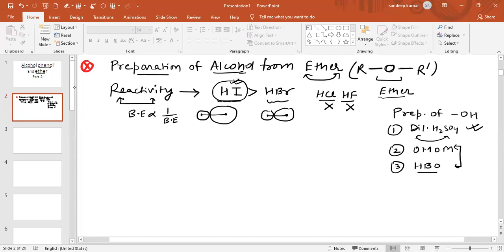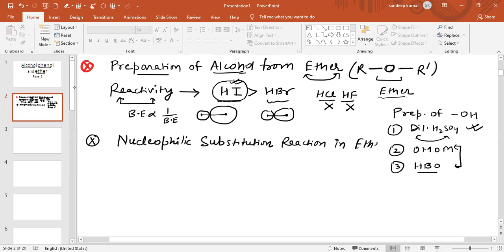So basically this is a type of nucleophilic substitution reaction, a nucleophilic substitution reaction in ether.